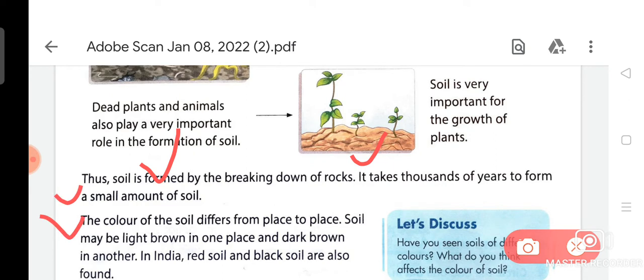The color of the soil differs from place to place. Soil may be light brown in one place and dark brown in another. In India, red soil and black soil are also found. Thus soil is formed by the breaking down of rocks.